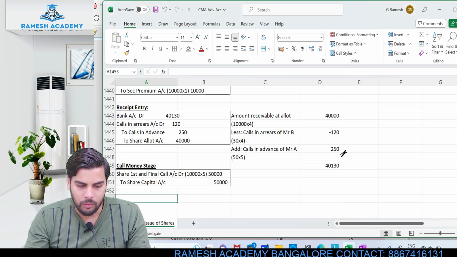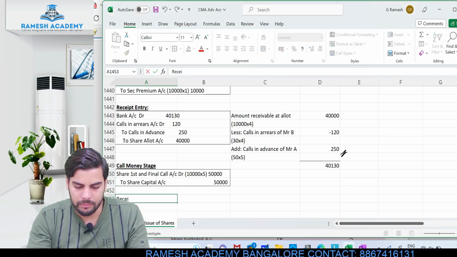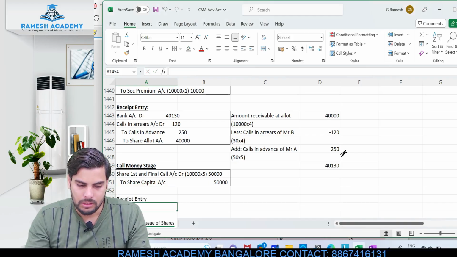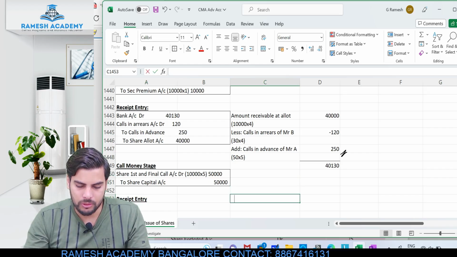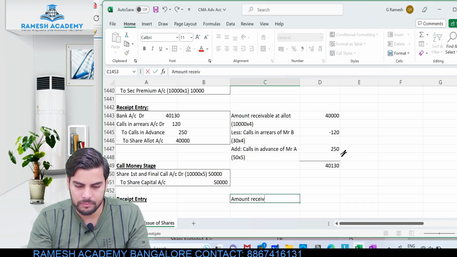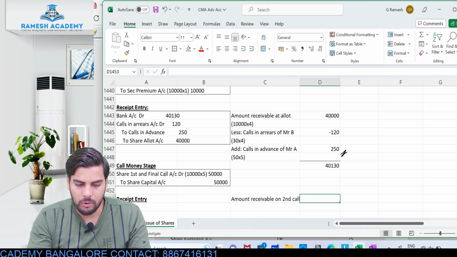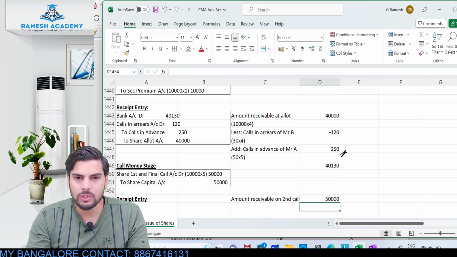Now when it comes to this particular receipt entry, just apply your common sense and follow the same approach. The amount receivable on second call, how much is it? 50,000 is what is receivable.